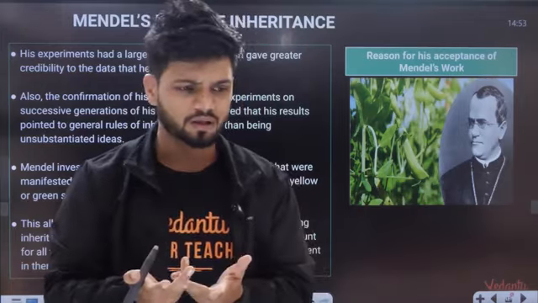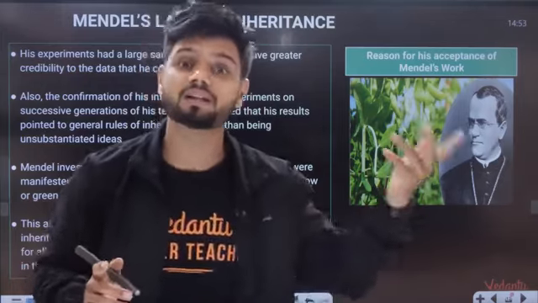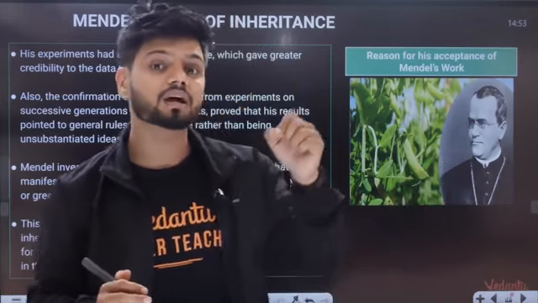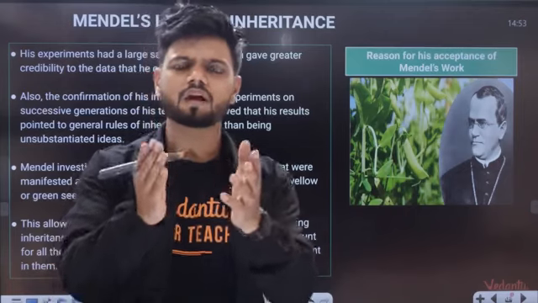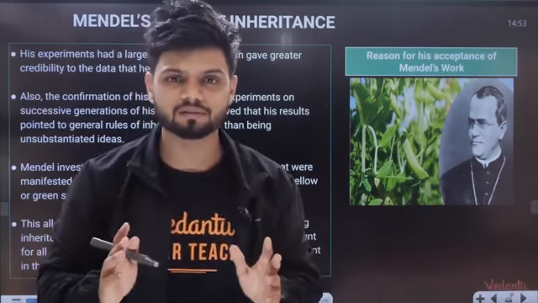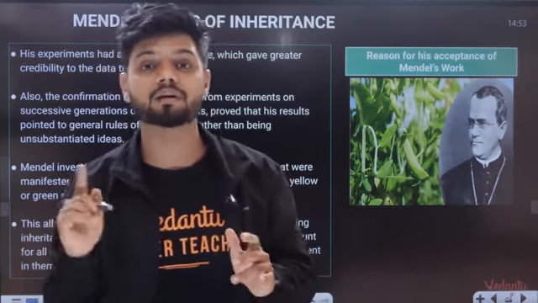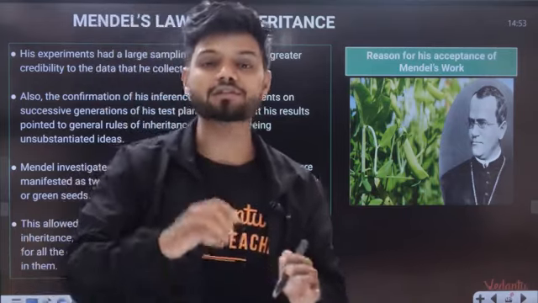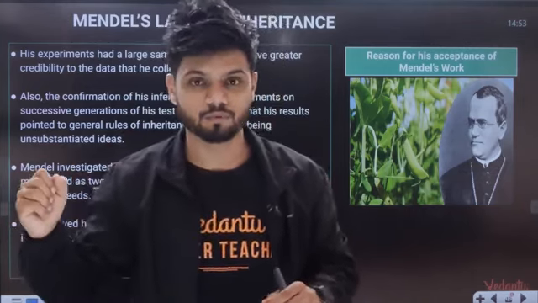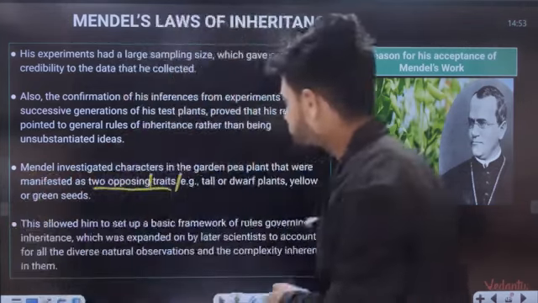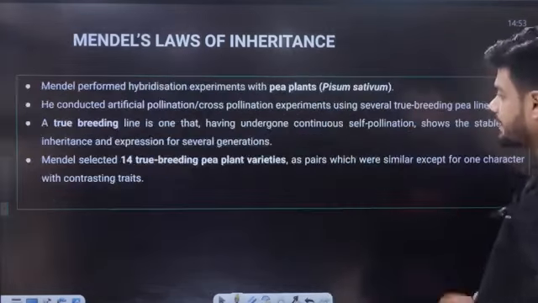Let me give one more example. Color of the flower, that is a character. But now I'm not telling which color. When I mention the type of color, that becomes a trait. So color of a flower, height, that becomes a character. Red color, purple color, pink color, that becomes a trait. So trait is always in multiples. Trait is a multiple phenotypic expression of a character. Okay. Now, this allowed him to set up a basic framework of rules governing the entire inheritance.